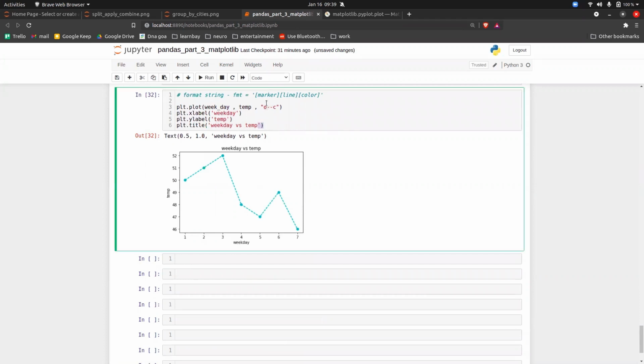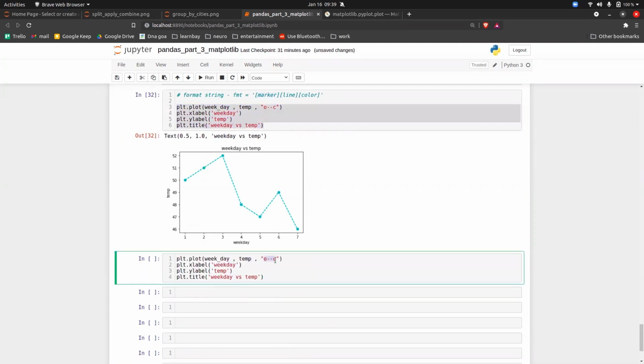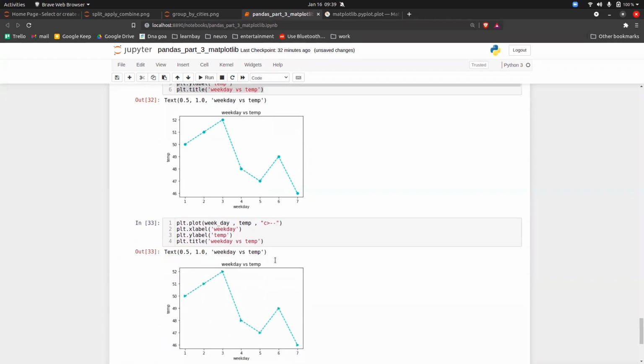Okay, and this can be in any order, guys. Here it is written marker, line, and color. It can be color, line, and marker also. It can be in any order. What I mean to say here is that, let's say you want to give a color first. Okay, great, I can give the color. Then you want to give, let's say, the marker. So let's say the marker is this. And then what is left out? The line. I want this as a line. Execute it. And yes, it is totally accepted. So it can be in any order, and this is what you call a format string.